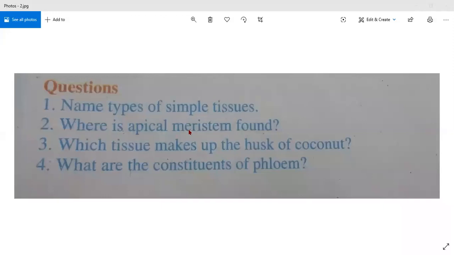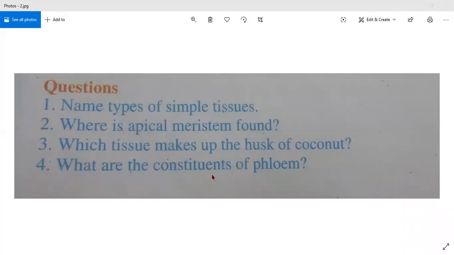The other participant, please say your name, whom I have unmuted. Adya, please say the next question. Where is the apical meristem found? It is present at the growing tips of stems and roots. Very good. The apical meristem is found on the growing tips of the roots and stems. Thank you for giving the answer. So I am muting you, so I will give chance to others also.